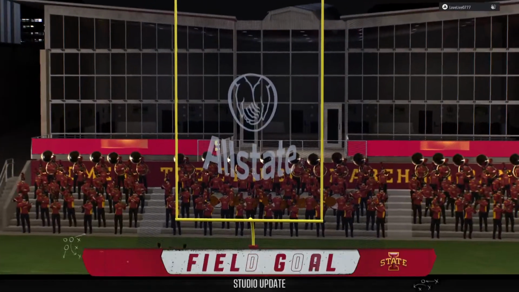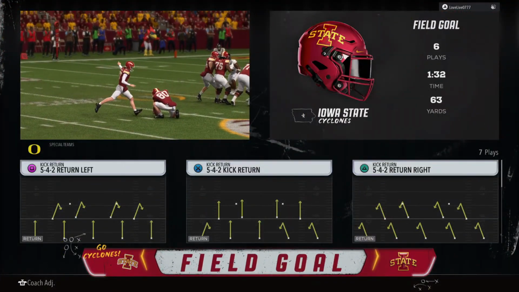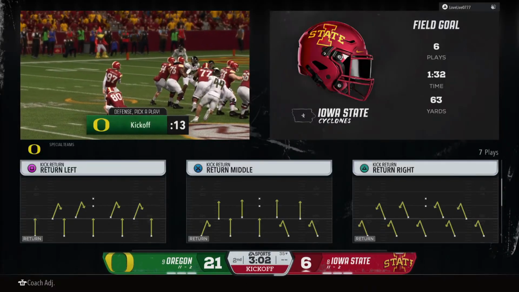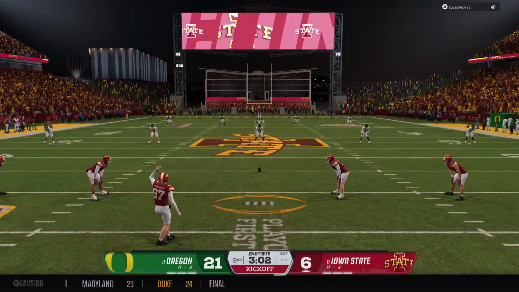And it sails right through the middle of the uprights. Solid kick. Now, Chris, it's a nice kick here to polish off that drive with at least 3 points up on the board. Following the field goal, the kickoff team is out there now.